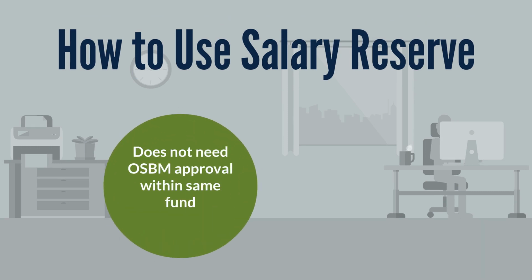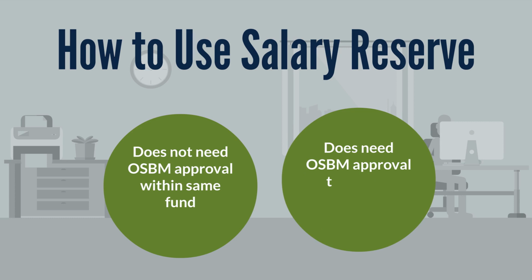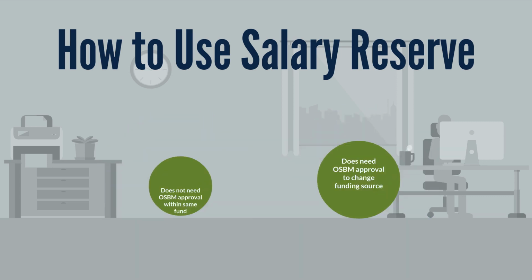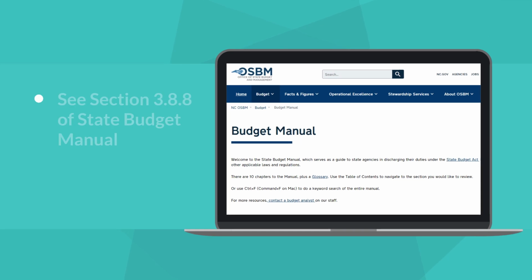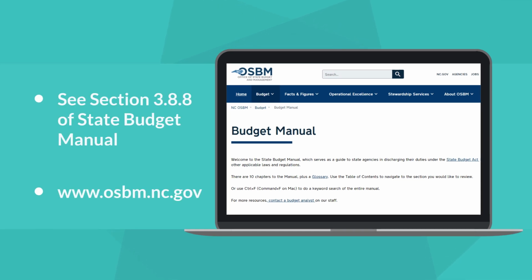State agencies need to submit a budget revision for OSBM approval to use salary reserve to change the funding source for an existing position or to create a new receipt-supported position. State universities are an exception to this and do not need OSBM permission to create a new position. You can find more guidance on using salary reserve in Section 3.8.8 of the State Budget Manual.